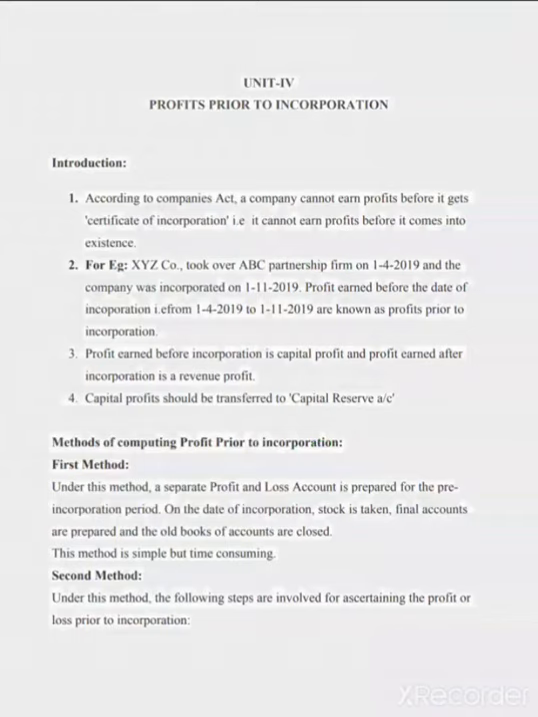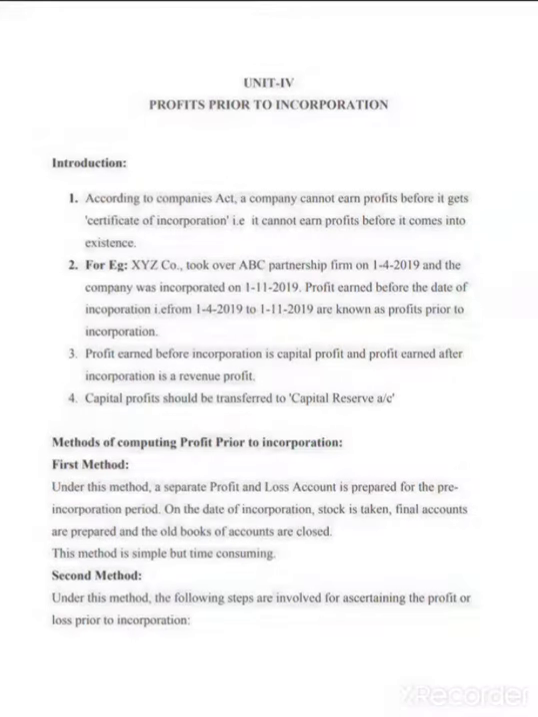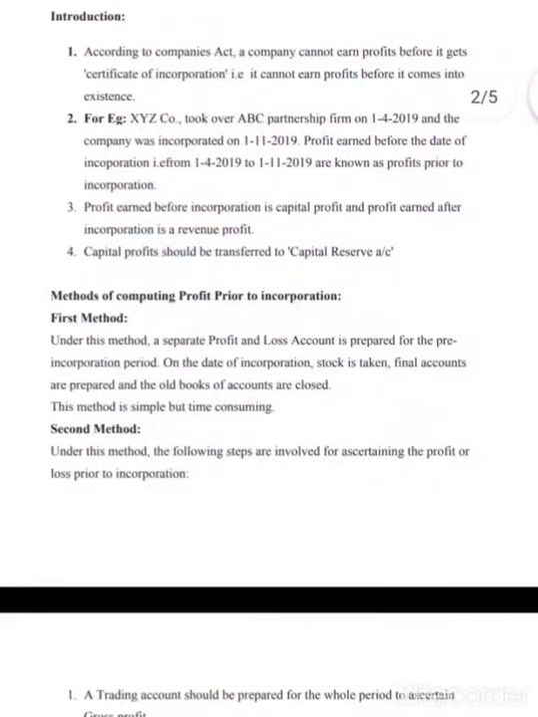Now, also, we will look into the accounting treatment of this. Now, there are two methods. Under the first method, it is very simple. You will prepare the P&L account or the P&L statement for the prior period, and you will close the books of accounts there, and you will open fresh books of account for the post period. That you already know. But it is a time consuming process.